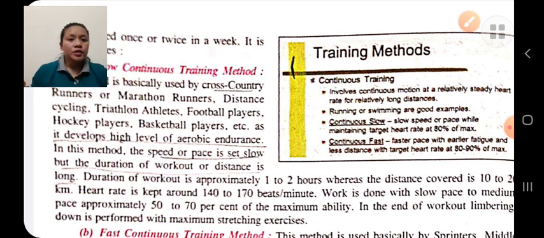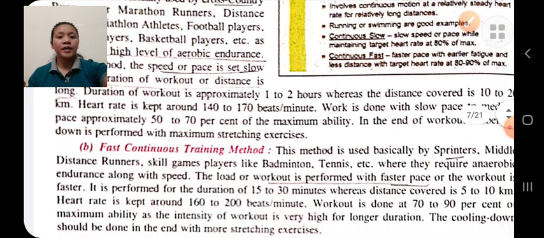Slow continuous training methods help to develop aerobic endurance because our speed is slow and the activity is done for a long period of time.